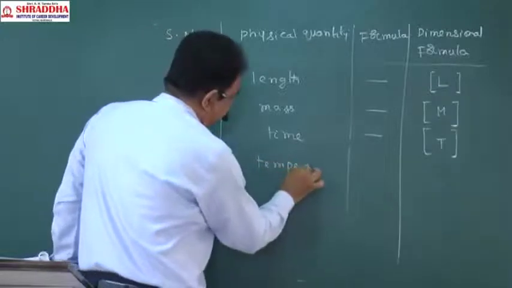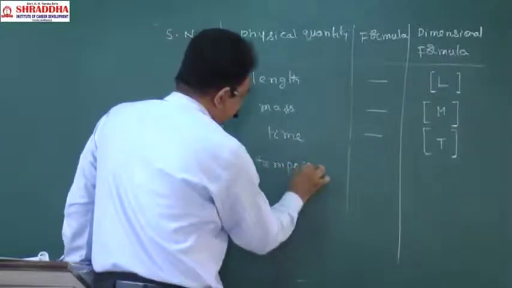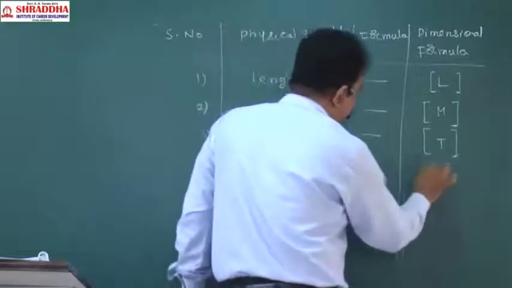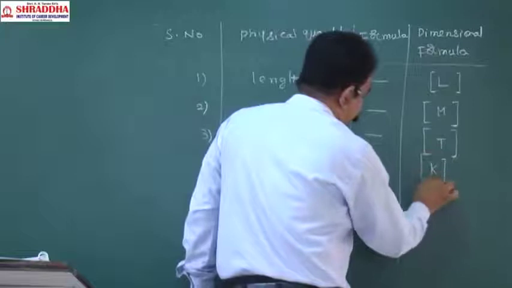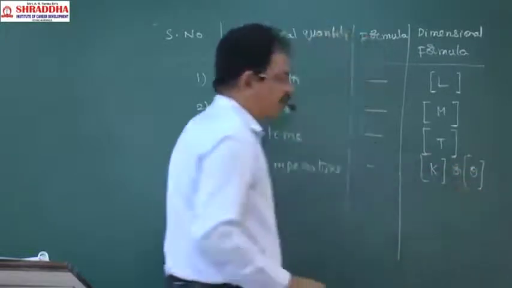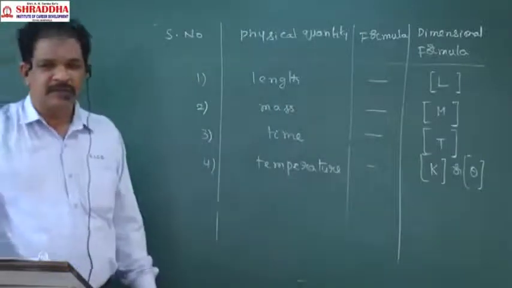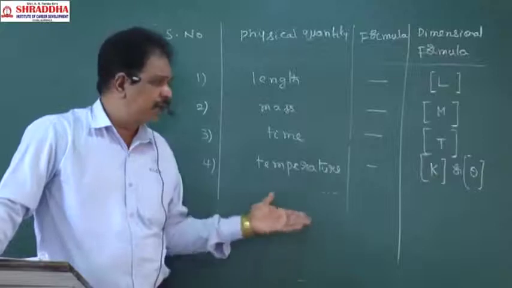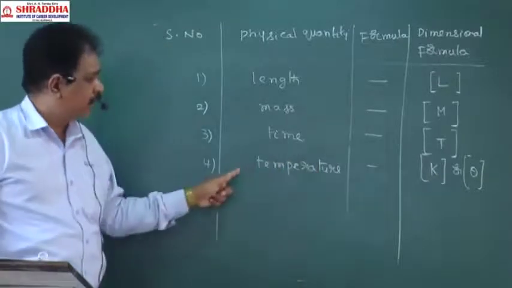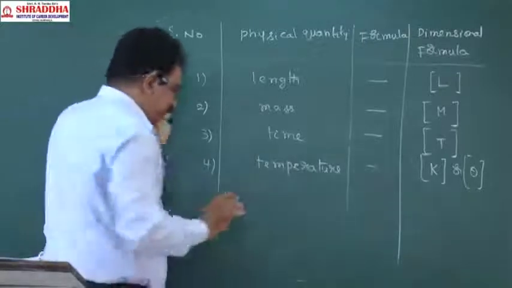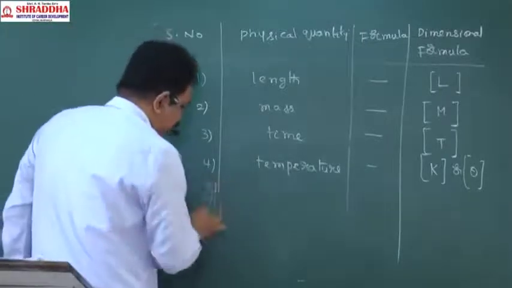Next, fourth, temperature. Temperature is a fundamental quantity. Its dimensional formula will be K. We can use theta also. In some books they will use theta. Theta is also correct. K is also correct. That is the dimensional formula of temperature. Next,